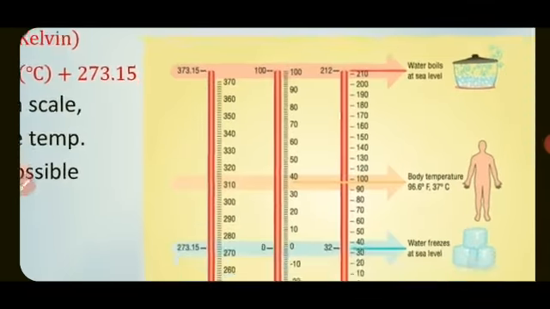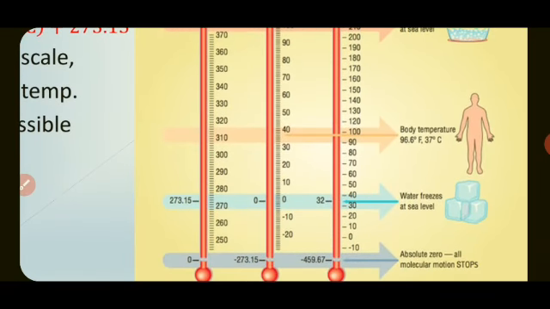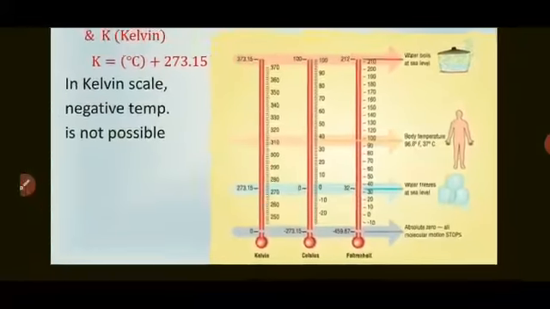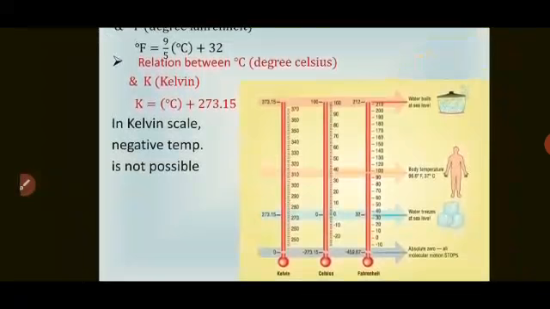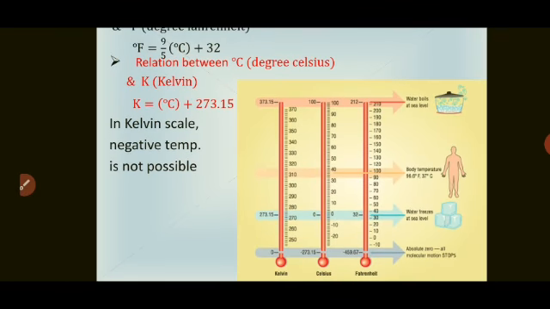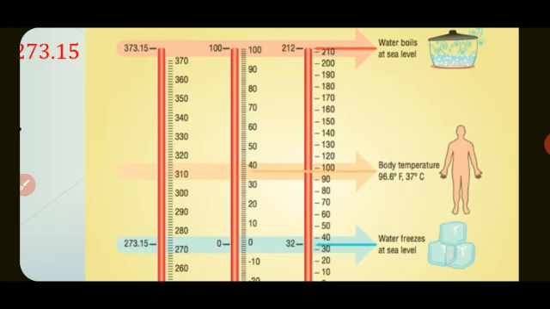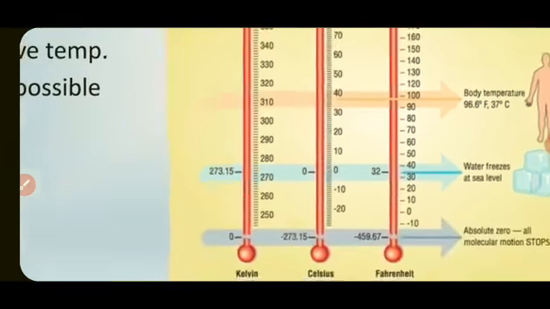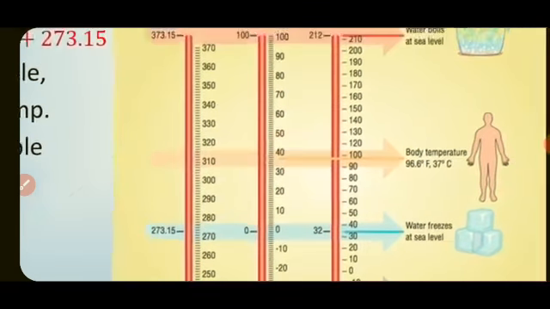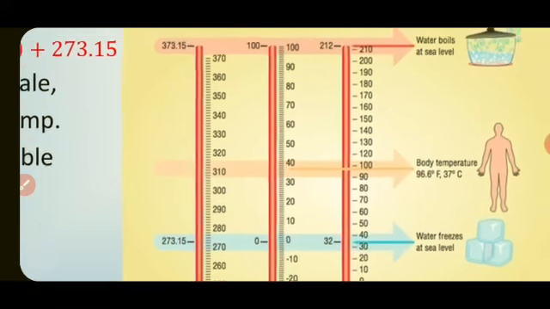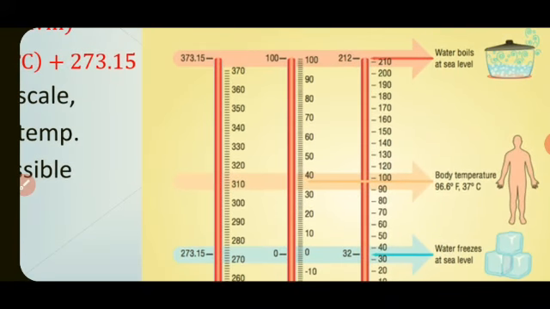Here is the diagram of a thermometer, which shows in which unit it is used. This is Fahrenheit, so our body temperature comes as 96.6 degree Fahrenheit. Then this is Celsius. In Celsius we get nearly 37 degree Celsius.